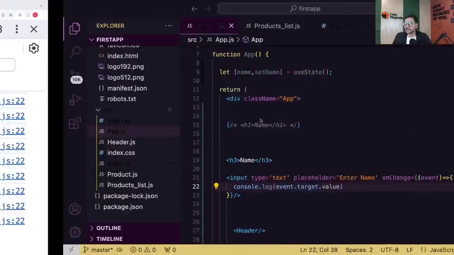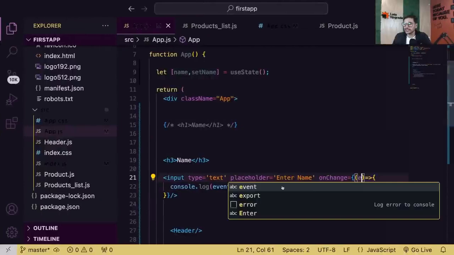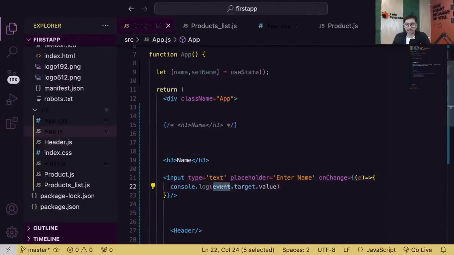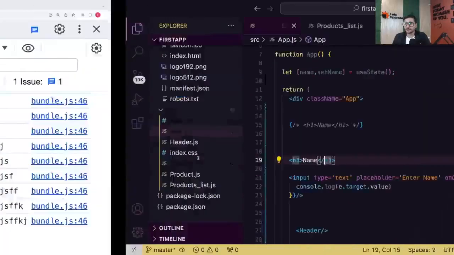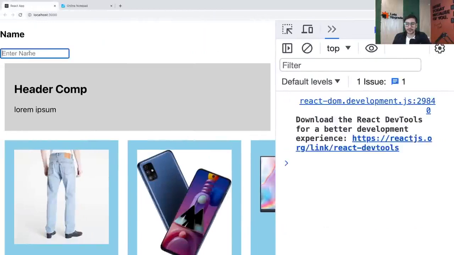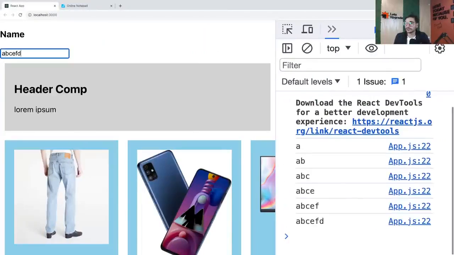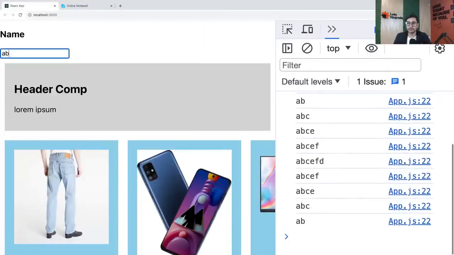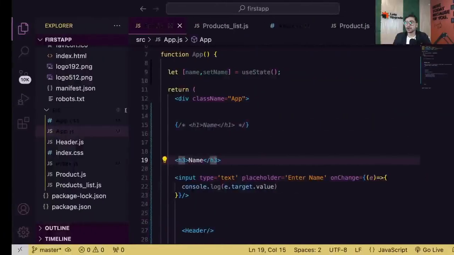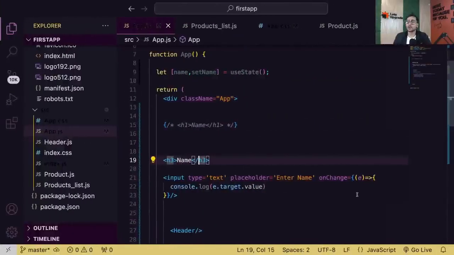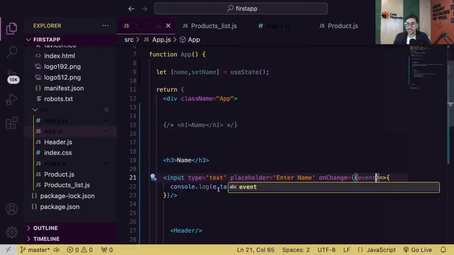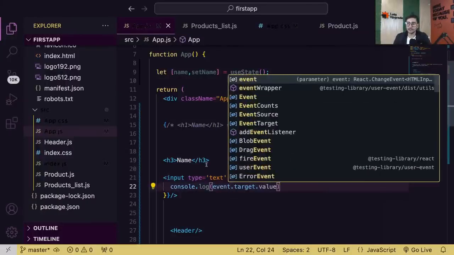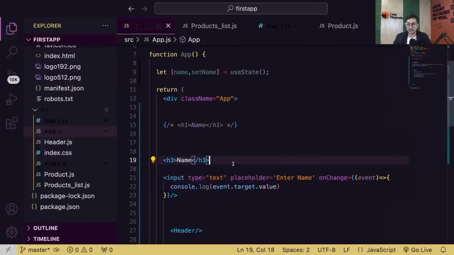We're not sure if in React it works that way. So let's try E. Let's see if JS understands E as event. If it understands, it will be amazing. Yep, it is understanding that. So you can use E as well. Because it is an anonymous function, it knows that there will be no other parameters. It's going to be an event object only. But personally, I always write the full name so that I don't get confused. So in this case, I'm going to be writing event. That's one approach that I follow.